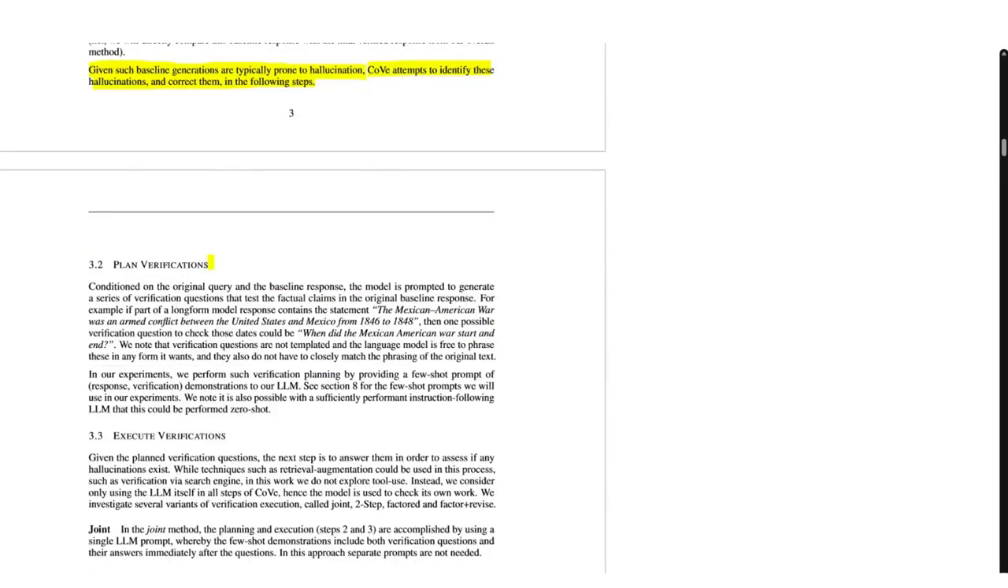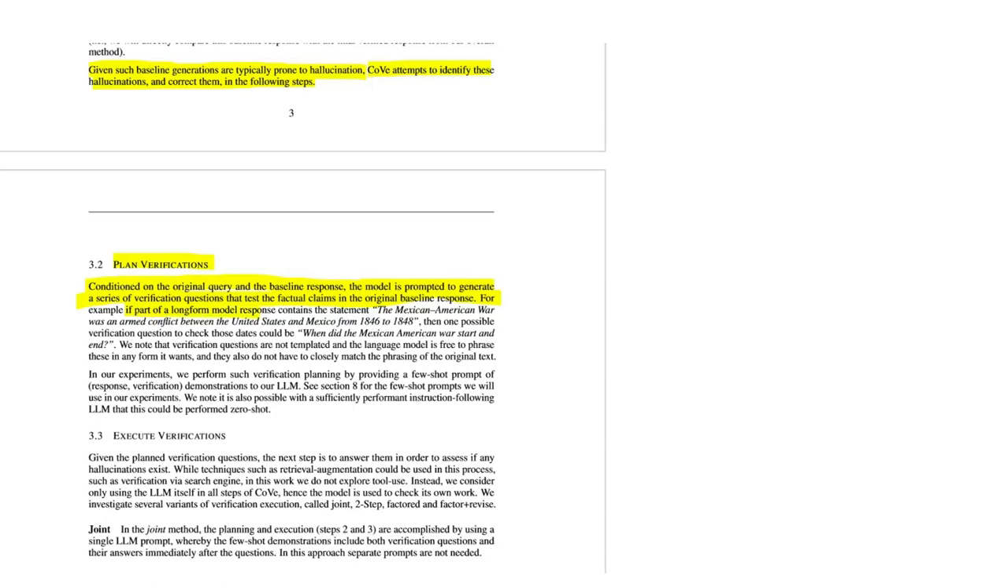And then they go on and talk about the plan verification. So, conditioned on the original query and the baseline response, the model is prompted to generate a series of verification questions that test the factual claims in the original baseline response. Okay? And we have seen how that is done. Basically, you do another prompt to the model where you tell it, give me some verification questions for this query and this baseline response.